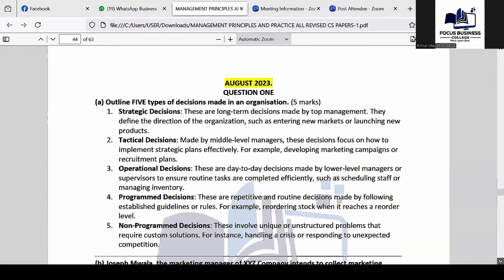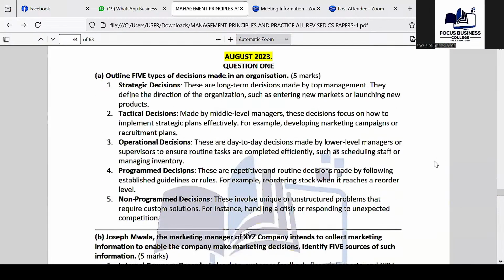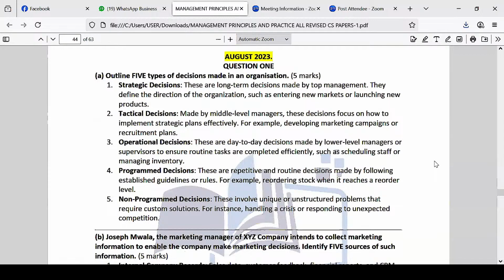So let's look at this question, number 6, so that we don't take much time. We can proceed as a group. Now, the question asks, outline 5 types of decisions made in a company. So if you have an organization, which are some of the types of decisions that are likely made in a company? Number 1 is called strategic decisions.